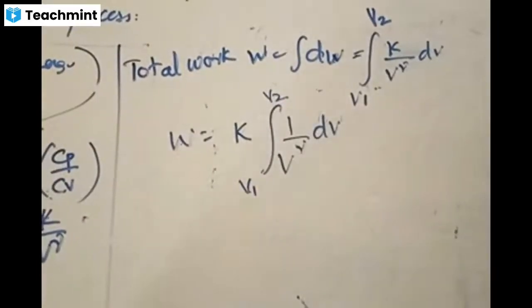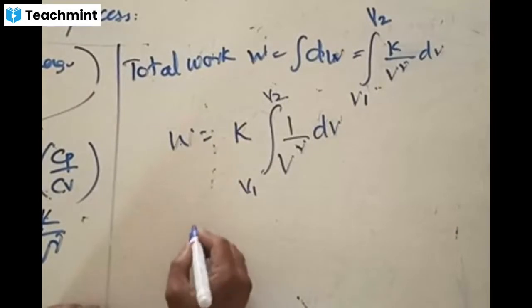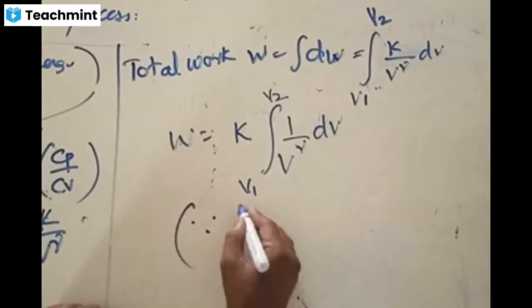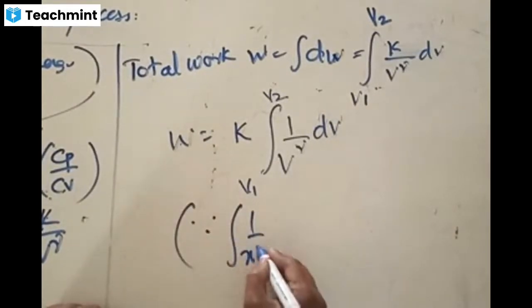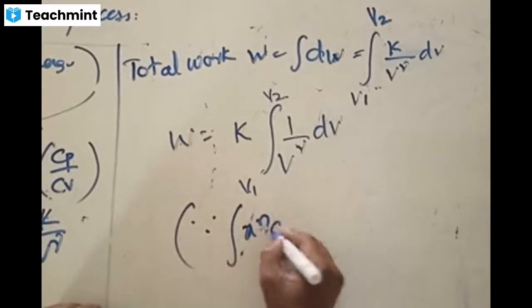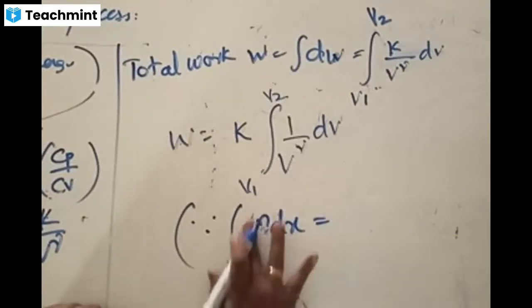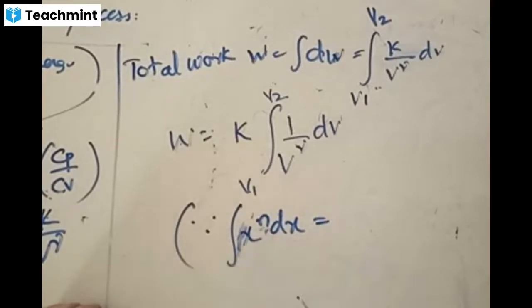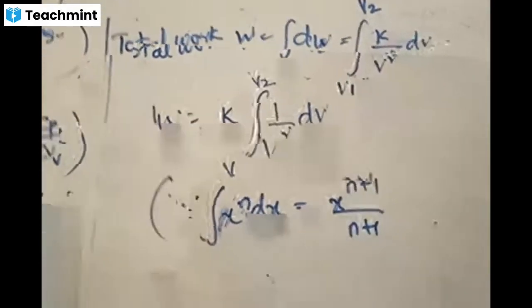We need to now apply the formula of integration. From the formula of integration, I'll write here. Integration of x to the power of n dx equals, what is the formula for this one? Integration of x to the power of n dx equals x to the power of n plus 1 by n plus 1 plus some constant.